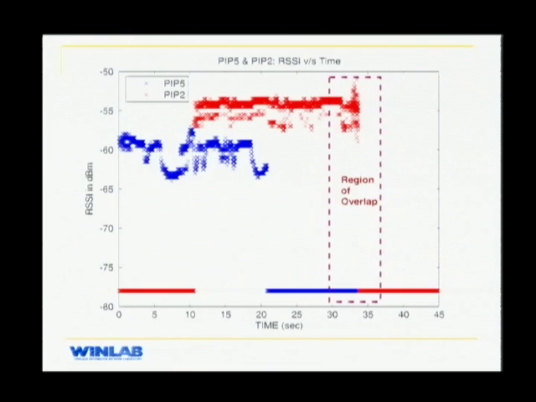This is a plot of the received RSSI at the base station against the time of the experiment. The lowest energy packets are the packets which were not received at the base station or failed the CRC check. So all the packets here are the ones with correct CRC. We can see this time interval from 10 to 20 seconds where we had no collisions. You have RSSI from both the packets being received. During the 20 to 30 second interval, that is the base station dead time, only PIP2 was being seen. And in this interval, only PIP5 was being seen. You have collisions here where none of the packets were actually received.